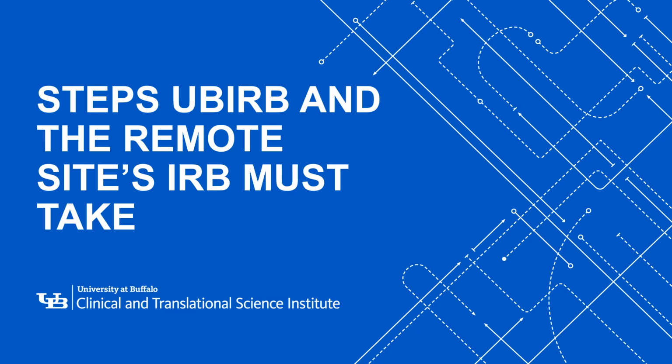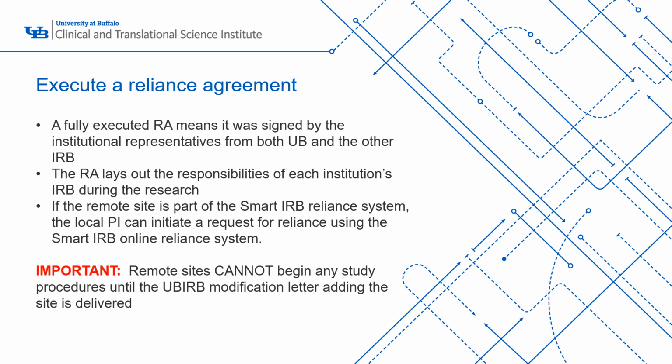Here are a couple steps that both the UBIRB and the remote site's IRB must take throughout the process. At the onset, there are a few steps that the UBIRB and remote site's IRB must take to make sure that a reliance agreement is fully executed. A fully executed reliance agreement means that it was signed by both the institutional representatives from Buffalo and the remote site's IRB. The reliance agreement does lay out the responsibilities of each institution's IRB during the research.